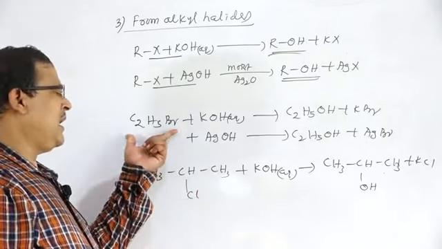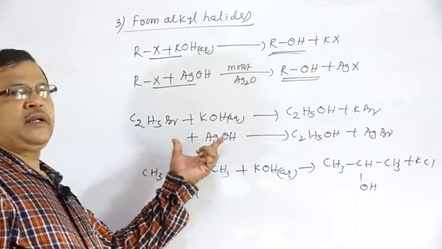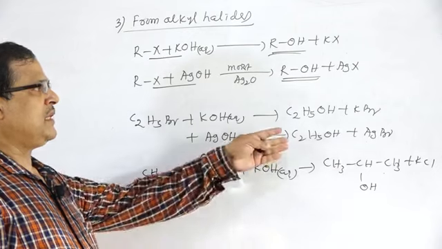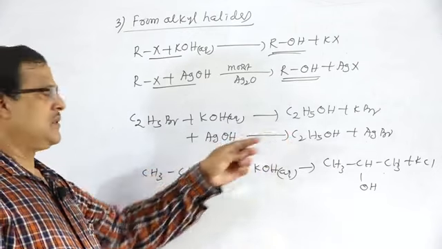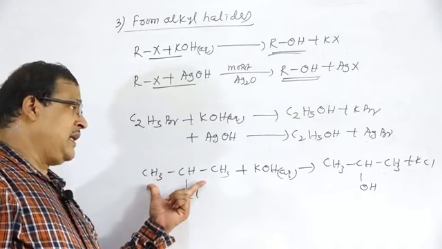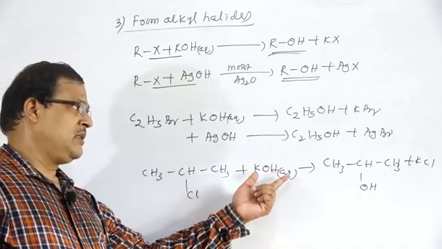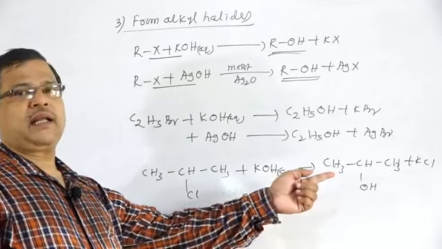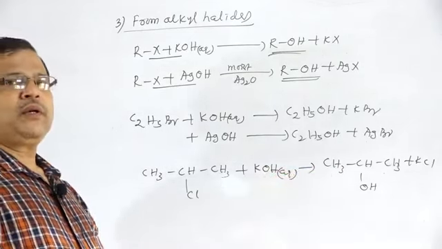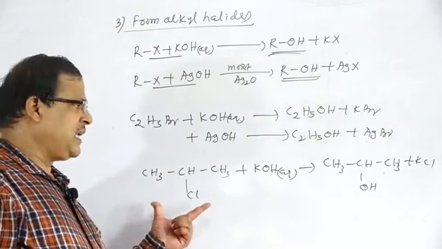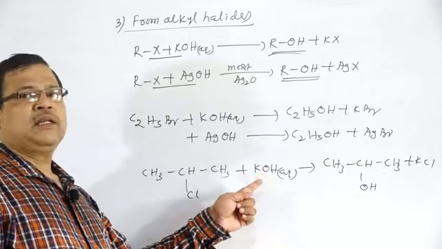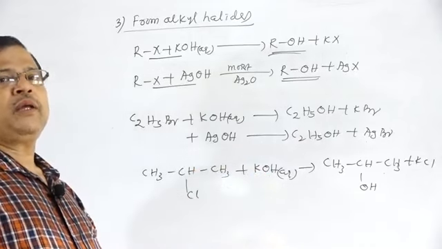The primary alkyl halide treated with aqueous KOH or moist Ag2O, there is the formation of what? That is the formation of primary alcohol. If we take a secondary alkyl halide treated with aqueous KOH, that is the formation of secondary alcohols, and a little amount of alkene will be produced. But if we take a tertiary alkyl halide treated with aqueous KOH, the major product will be alkene.